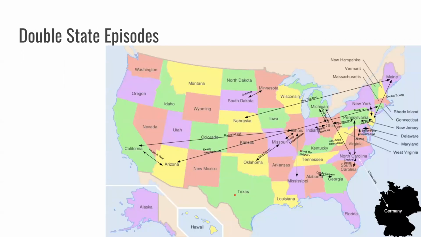These are the double state episodes. It's a little messy, but I just kind of wanted to visualize it myself. As you can see, most of them are neighboring states. Maybe the killer was just crossing state lines to avoid the police. And then this one is actually a disease. And Deadly Neighborhoods right here, Arizona to Connecticut, that's also a disease, but all of the other ones are murder. And some of them are going long distances. I mean, Novel Idea, as I mentioned, North Carolina to Germany, that's a long way.